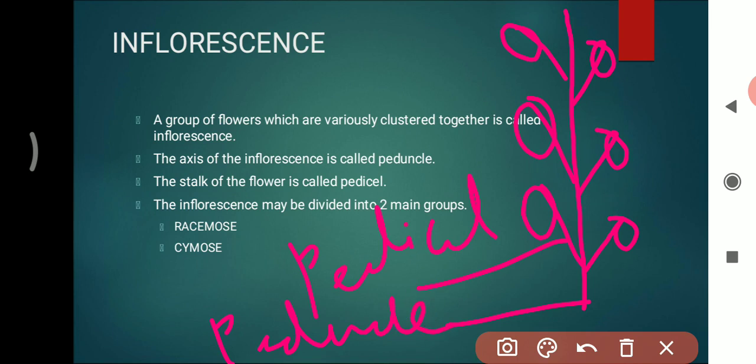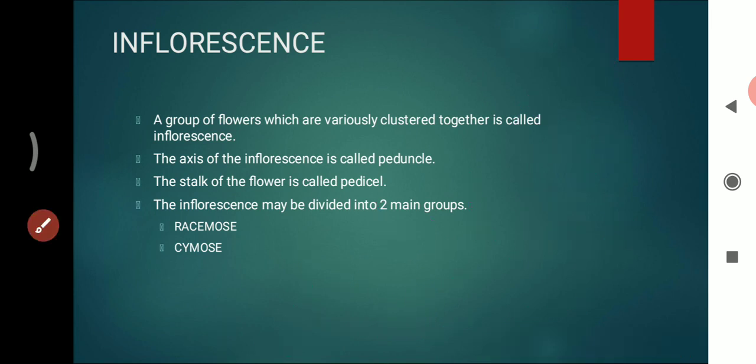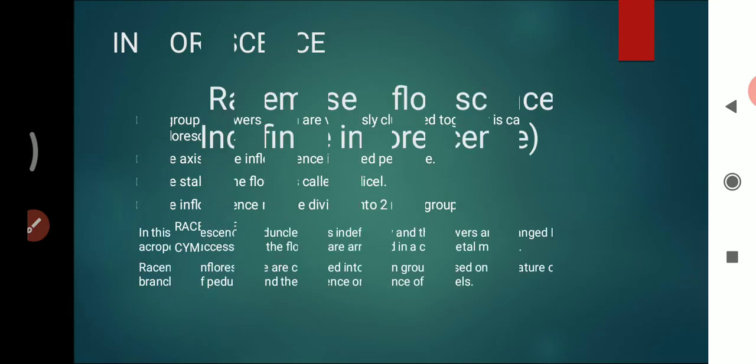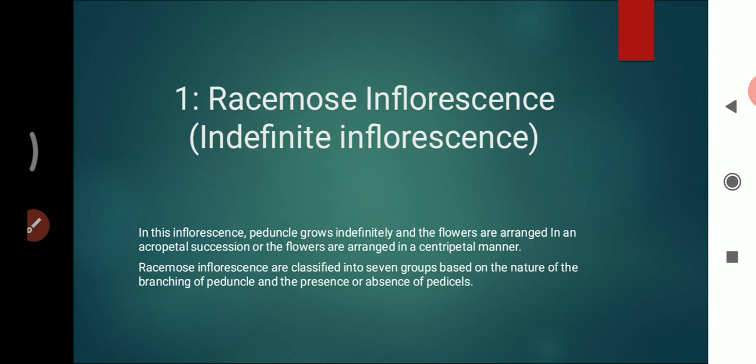Friends, the inflorescence may be divided into two groups. The first one is the racemose type of inflorescence, and the second one is the cymose type of inflorescence. Let's see what is the racemose inflorescence. This type of inflorescence is also called indefinite inflorescence.